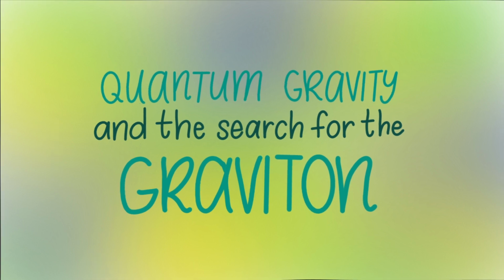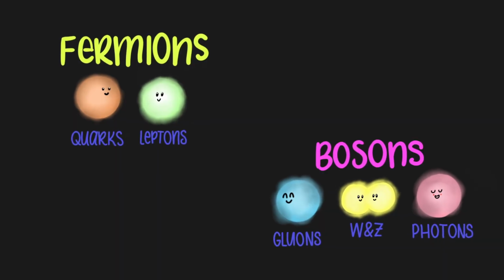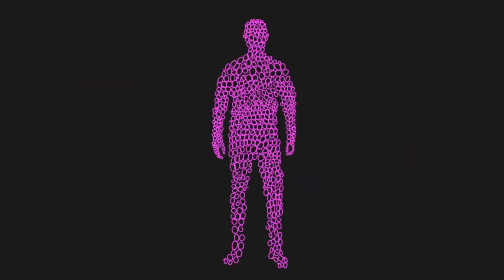Quantum gravity and the search for the graviton. There are two types of particles, fermions and bosons. Simply put, fermions are the particles that make up matter, and bosons are the particles that keep the matter together.